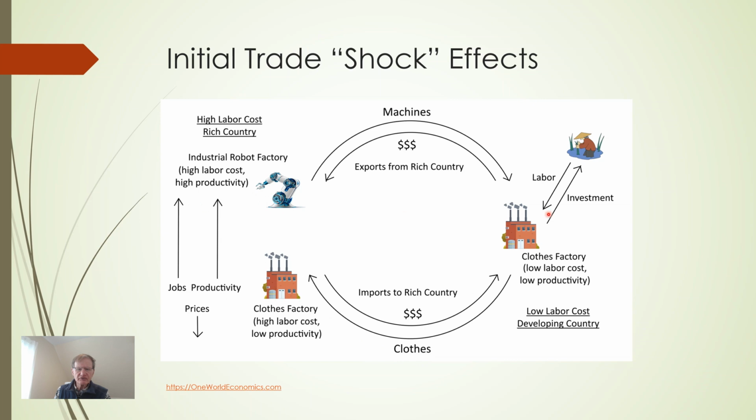In the poor country, there's often inefficient agriculture. The earnings from exports help modernize agriculture, which then makes more workers available for growing industry. In the rich country, clothing workers have to find new work, but new jobs open up in high value goods and services exports. This increases productivity. Meanwhile, prices for clothes come down, making almost everyone richer. If we remember that higher productivity equals higher national income per person, we can see that both countries got richer. Of course, the distribution of that income can be unequal.